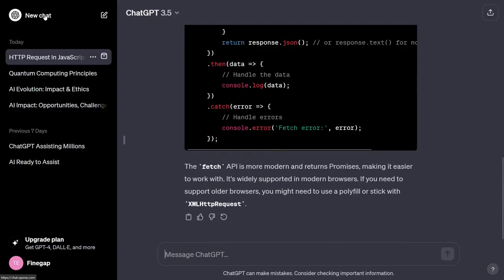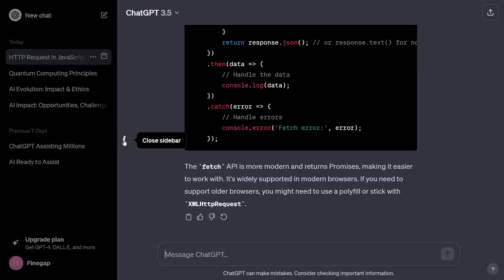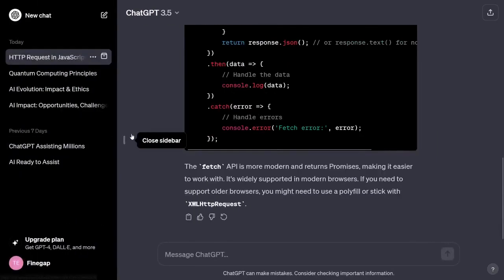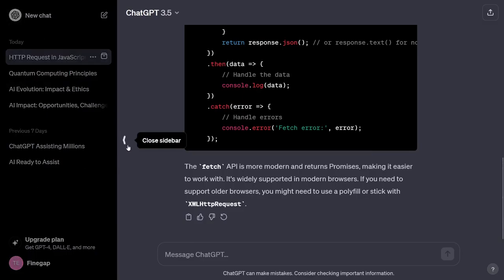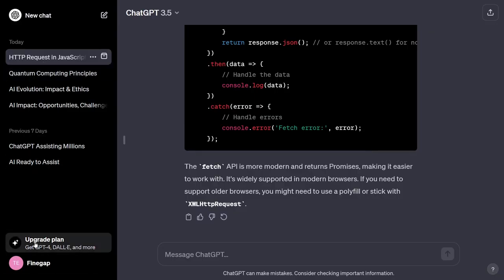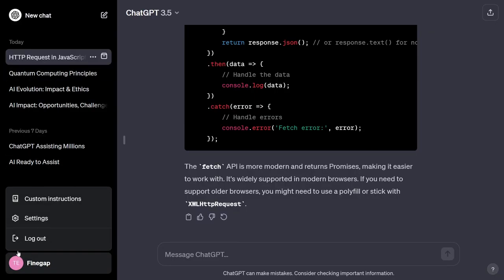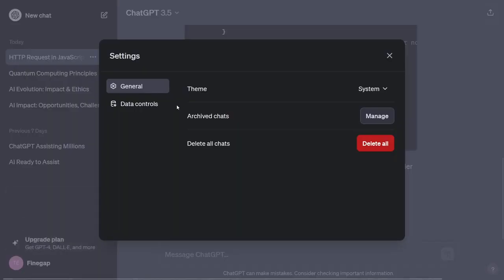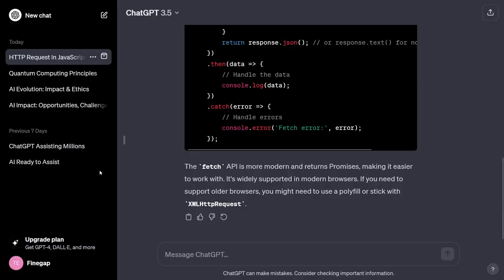Here you can see on the left sidebar we have some topics. Basically this is our conversational history. You can also hide this by clicking on close sidebar. You can also click on open sidebar to display it again, and whenever you ask a question it will keep your conversational history. If you want to delete the whole history, you can just click on this and settings. Here you will see delete all chats. When you click on this delete button, it will delete all of your chats, or if you want to simply delete a single chat, you will see 3 icons here. Just click on them and click on the delete chat button, so it will delete one specific chat.